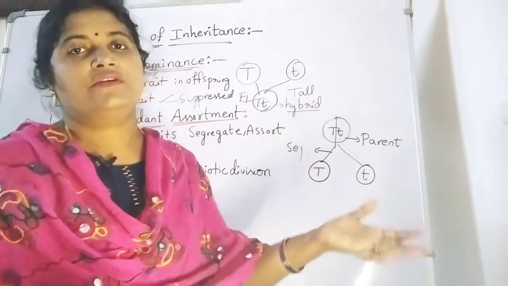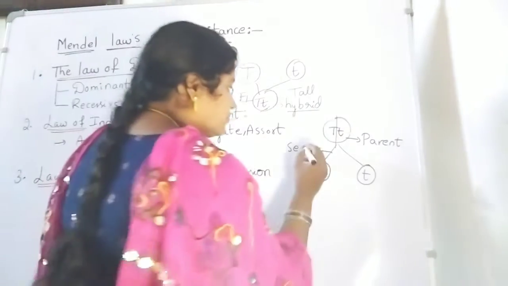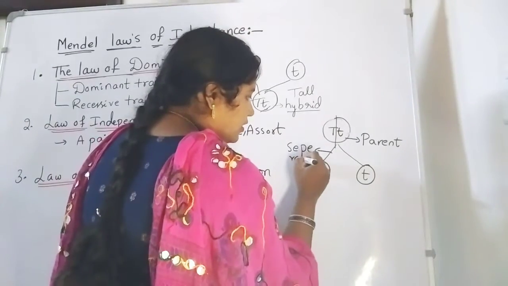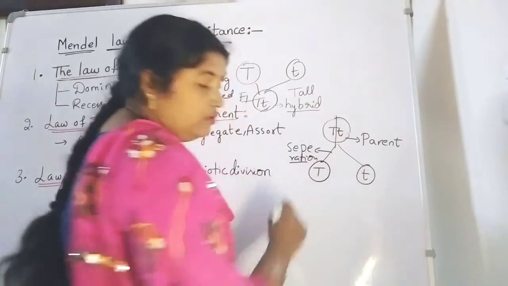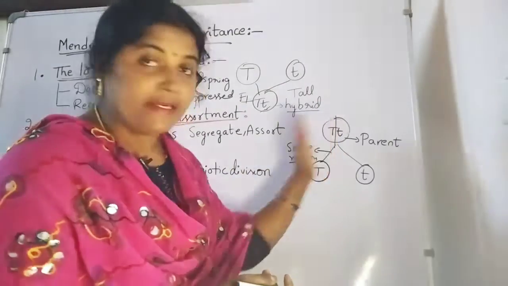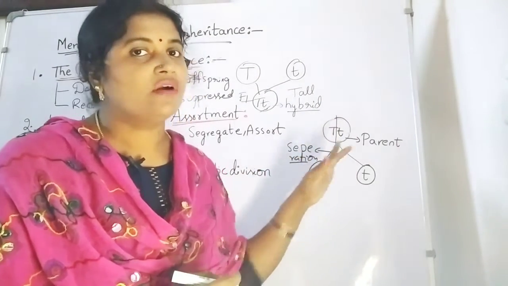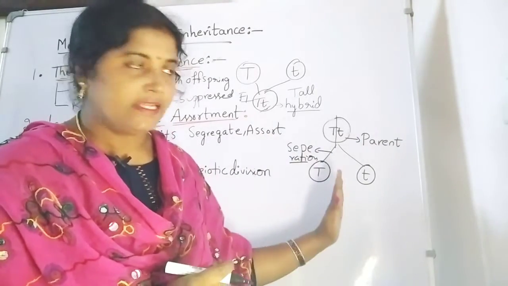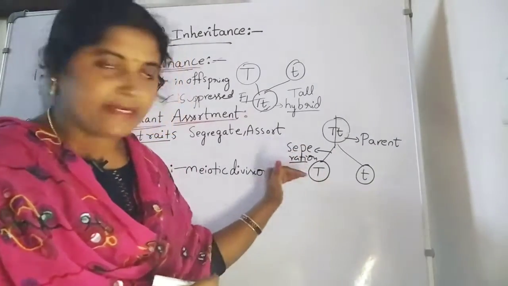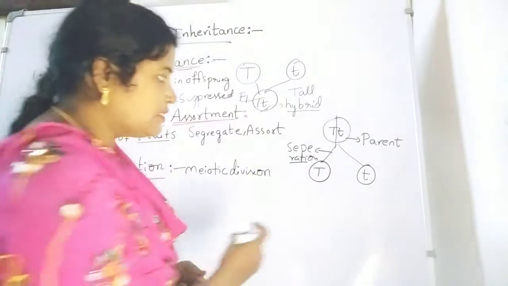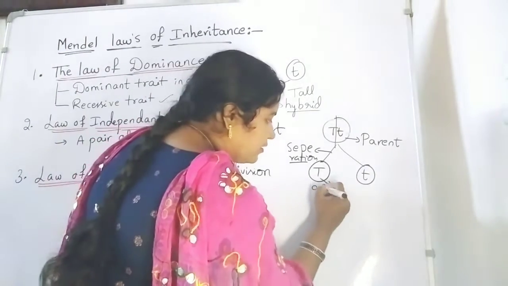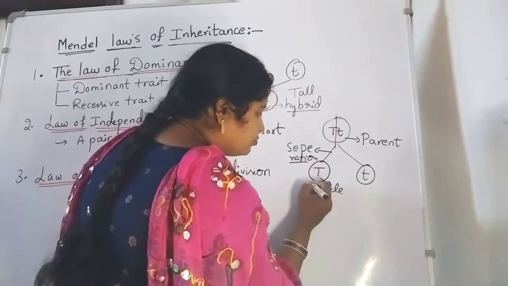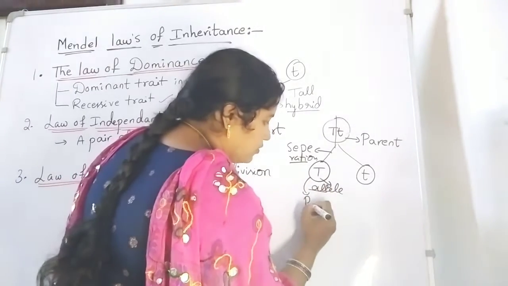So three terms we can use here: separation, isolation, or segregation. It is separating independently, so it is not influenced by the other. And these separated traits or alleles are going to enter into the progeny.